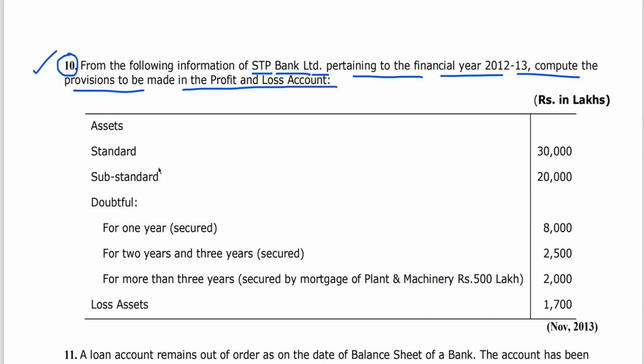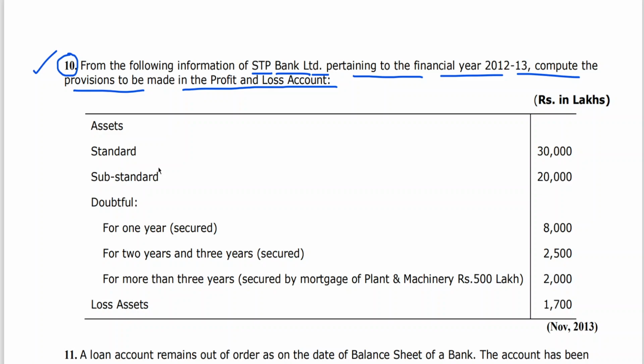I have told you, as far as provision is concerned, we have categorized it into provisions for standard: on direct advances to SME, that is small and micro enterprises, 0.25%; on advances to commercial real estate sector 1%; for commercial real estate residential housing 0.75%; and on all other loans and advances not covered by A and B, 0.40%.